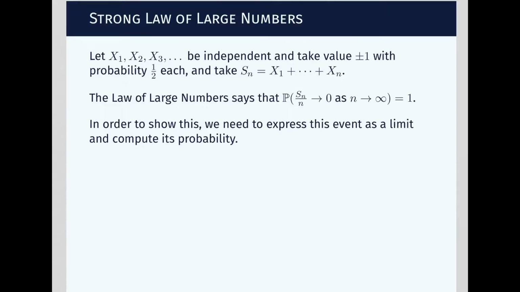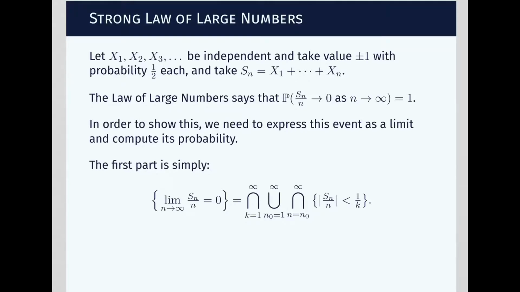Well, we start by expressing this event as a limit of other events that are more tangible, and then we compute its probability that way. Let's do only the first part here, which is expressing this event as a limit of other events. So what does it mean for a sequence to converge? Well, let's refresh our knowledge from calculus or analysis. For a sequence to converge, we have for every epsilon, there exists some n naught, such that for all n larger than n naught, such and such and such.